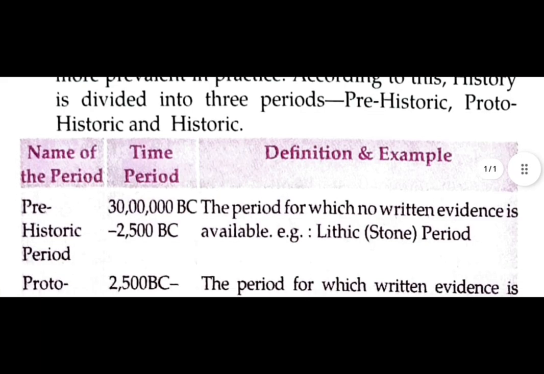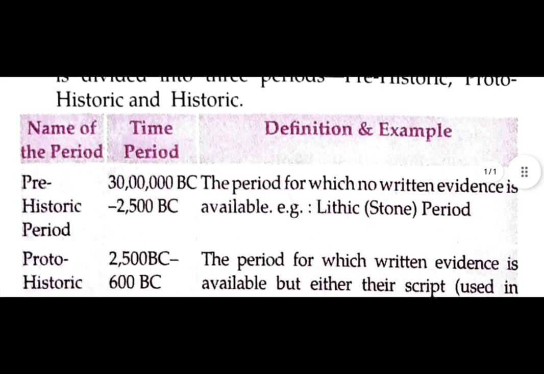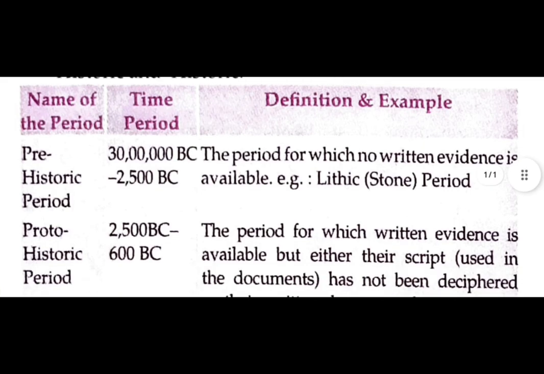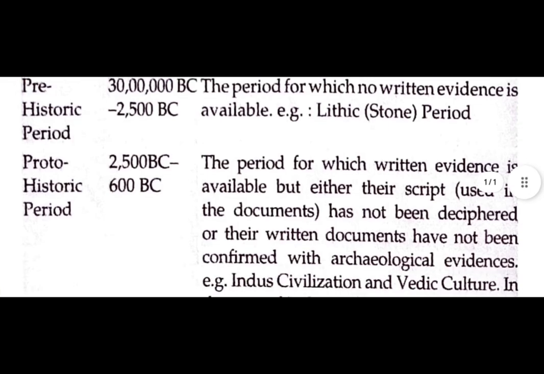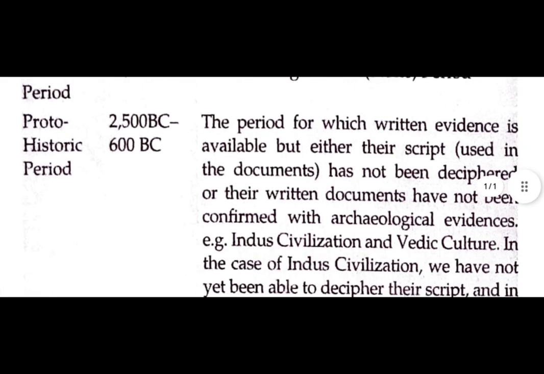Protohistoric: 2500 BC to 600 BC, the period for which written evidences are available, but either their script has not been deciphered or they have not been confirmed with archaeological evidences. Example, Indus civilization and Vedic culture. In the case of the Indus civilization, we have no